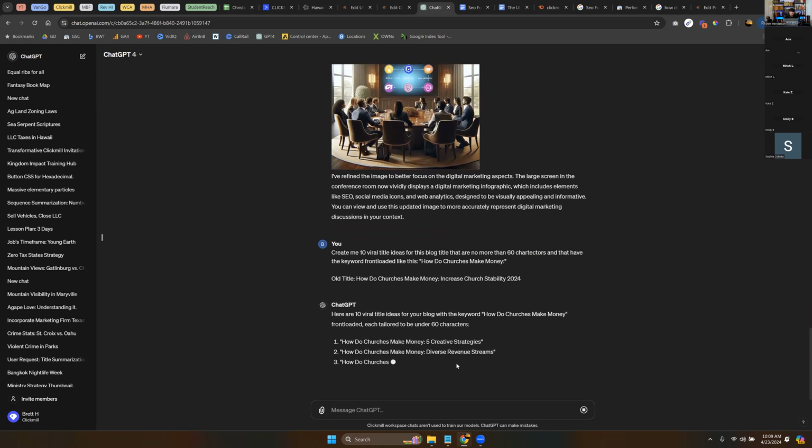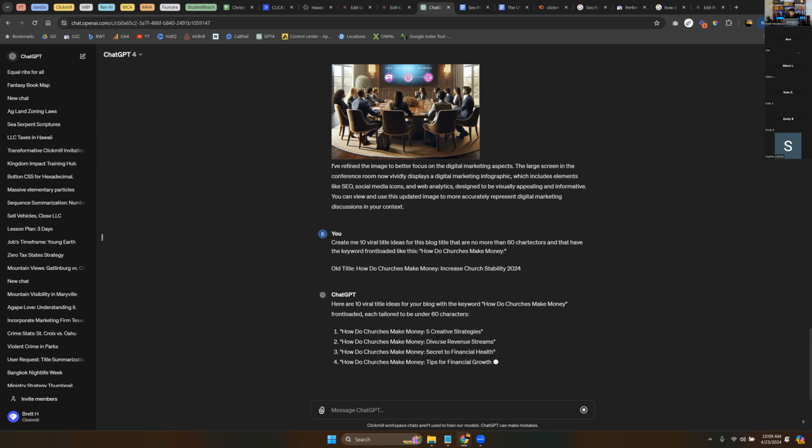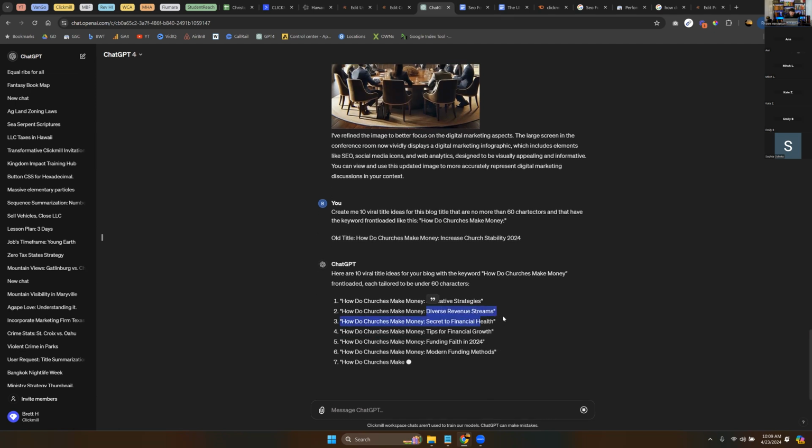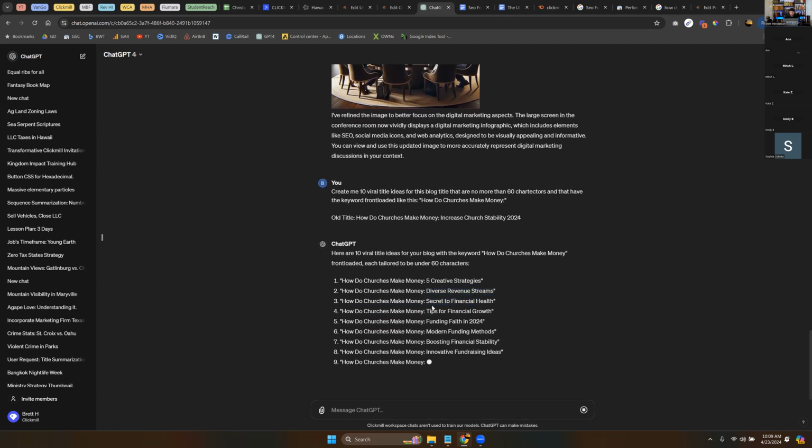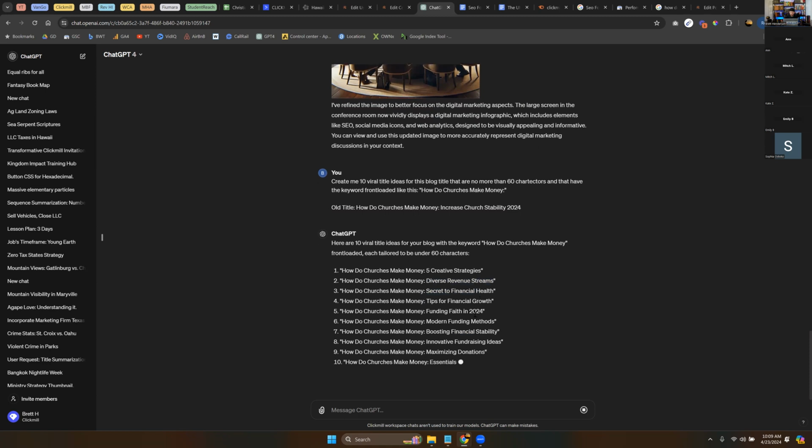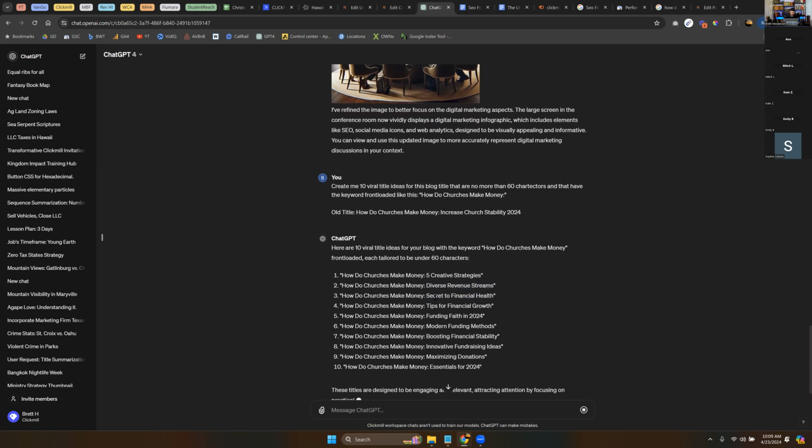How do churches? 5 creative strategies. Diverse revenue streams. Ooh, I like that. Diverse revenue streams. Maybe diversify revenue streams. Secret to financial health. Secret is a good one. That's like, ooh, what is it? Tips for financial growth. Funding faith in 2024. That's kind of interesting. That blends the faith with the money.